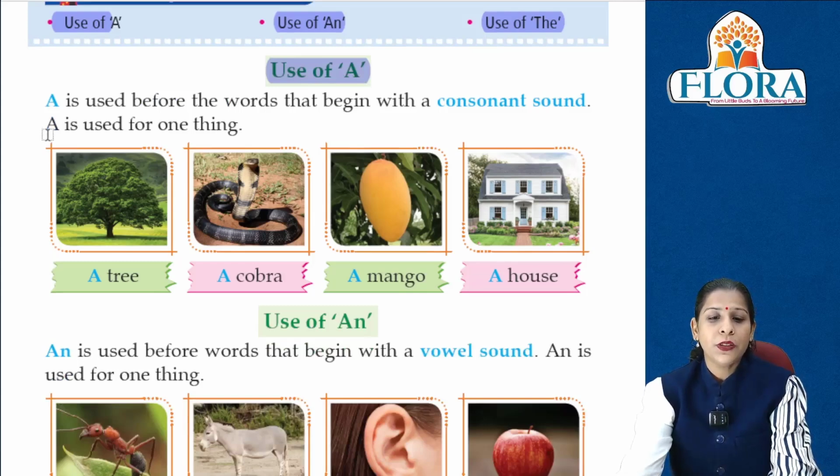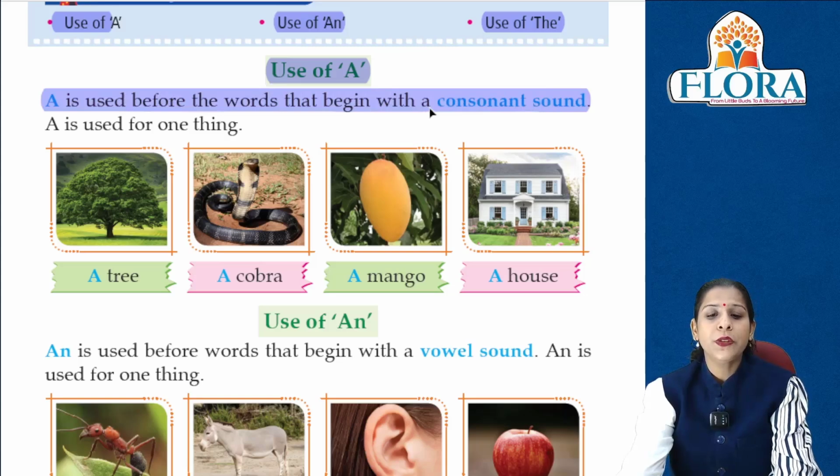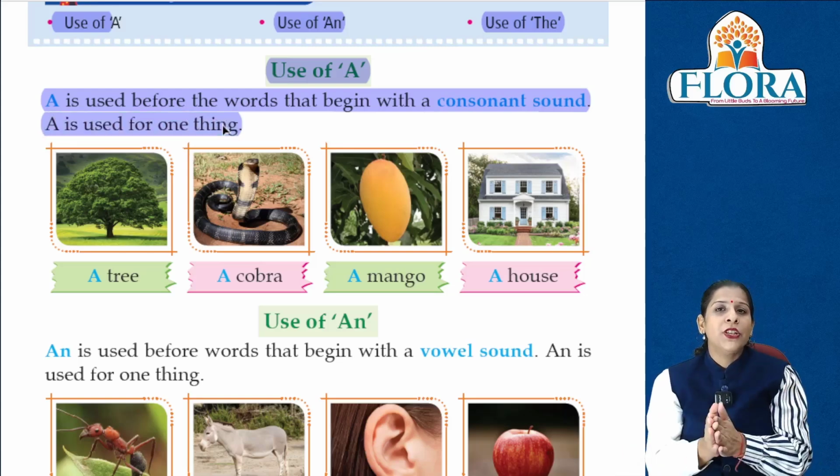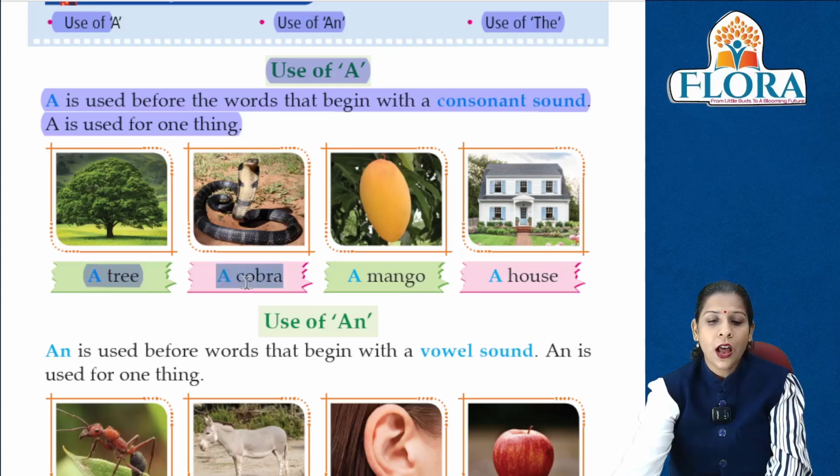So A का हम use कहाँ करते हैं? A is used before the words that begin with a consonant sound. A हम use करते हैं उन words से पहले जो consonant sound से शुरू होते हैं. A is used for one thing और A हम हमेशा singular एक चीज के लिए use करते हैं. Like a tree, a cobra, a mango, a house.